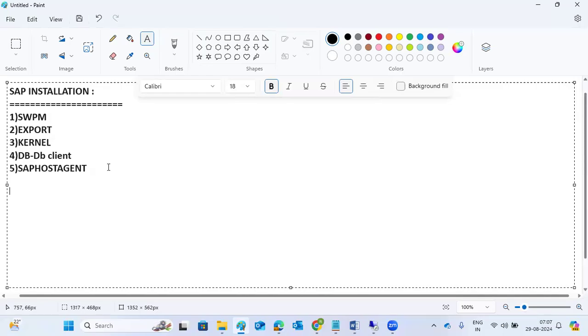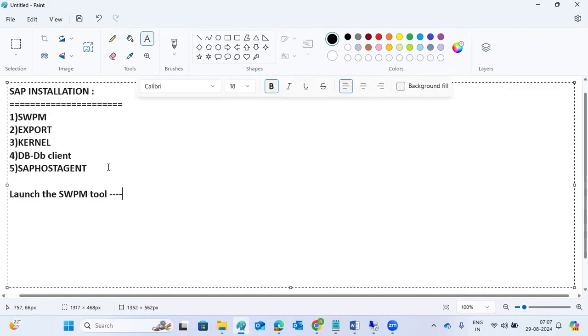The tool will ask, please provide the path of the exports. The tool will ask for the SID, all the inputs. You no need to do anything else, you just have to feed the tool. Whatever it is asking, we have to provide the input. So the first task is to launch the SWPM tool. To launch the SWPM tool, go to the SWPM folder, SAPINST, and click it.